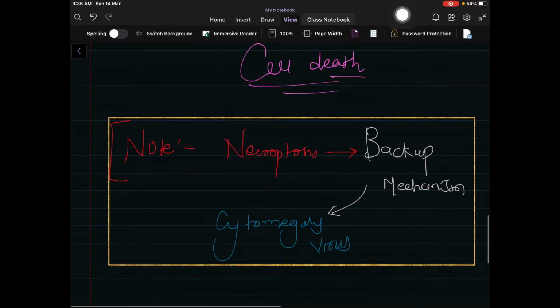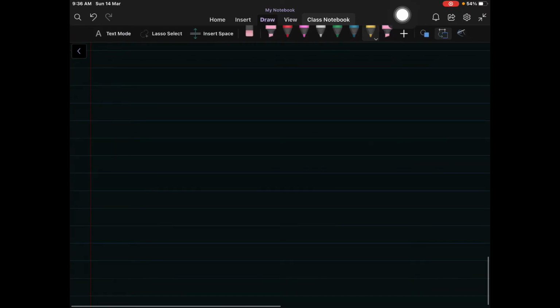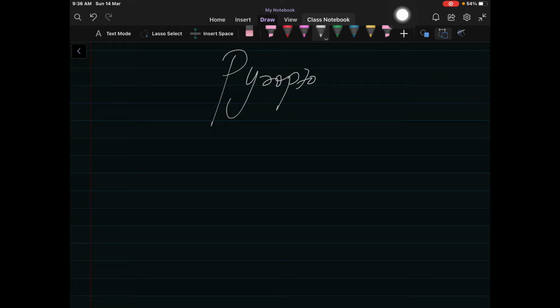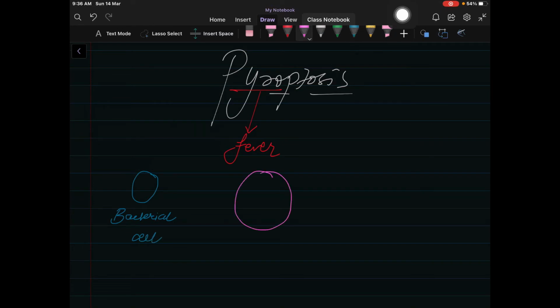Now let's move on to the next type of cell death, that is pyroptosis. From the meaning of pyroptosis, pyro is something related with fever. It has a very easy mechanism. Consider this is a bacterial cell and this is the normal cell.